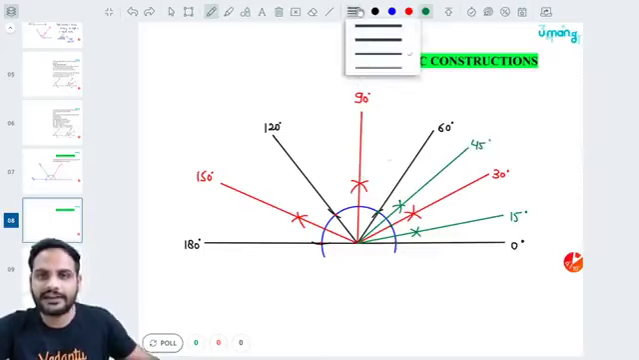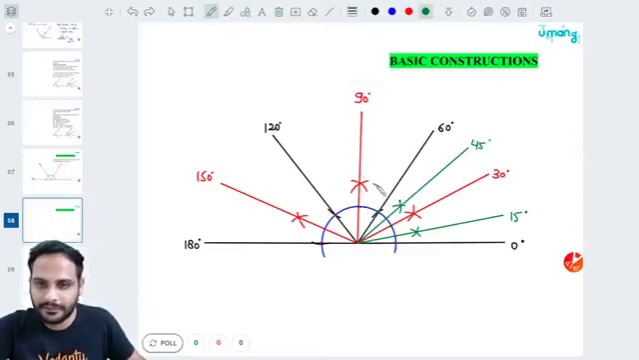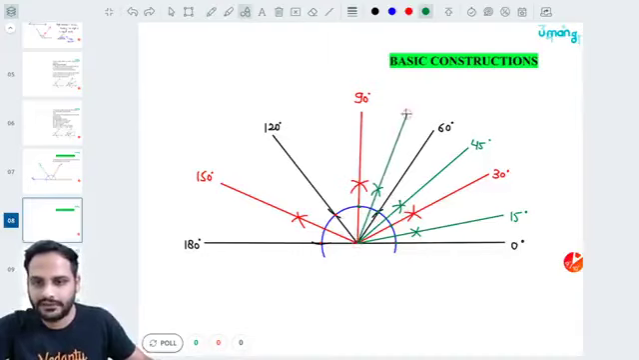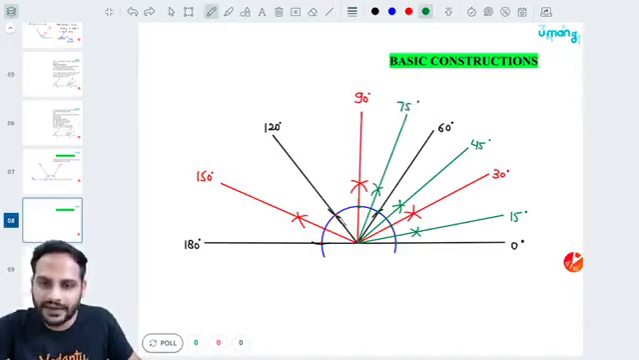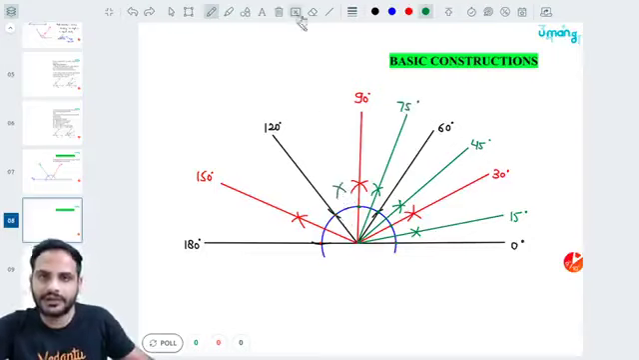Between 60 and 90 degrees, if I do the same thing, keep the tip of the compass at 60, make one cut, at 90 make another cut, and draw the line through this, you will get 75 degrees. Then between 90 and 120, make one cut over here, another cut over here, and the line joining through this will be